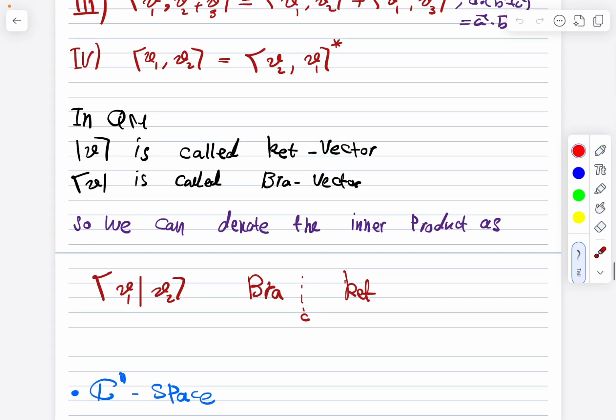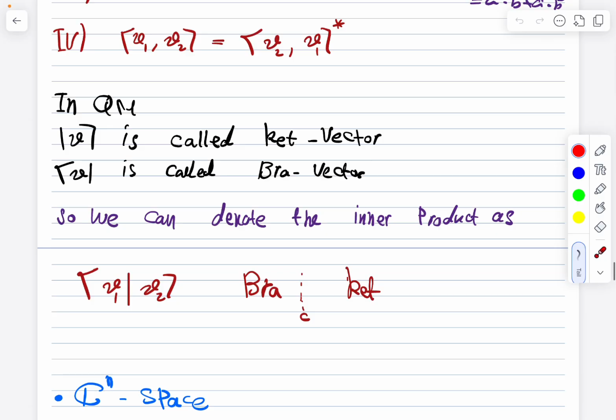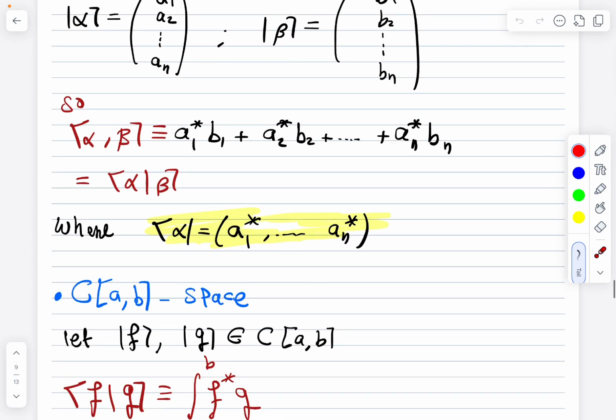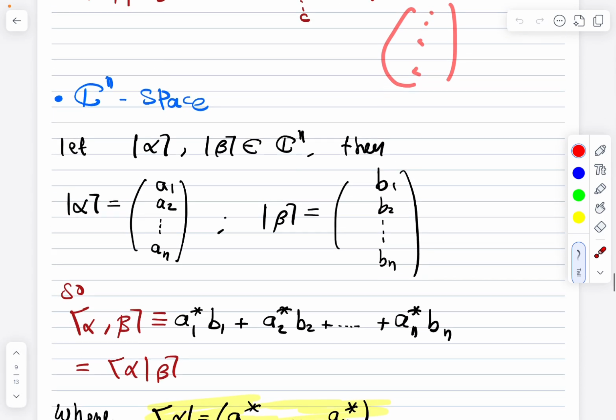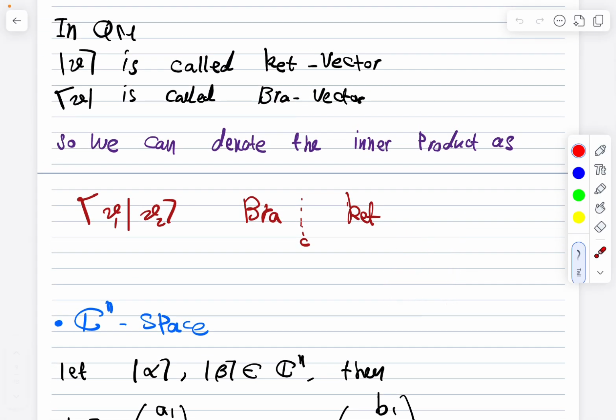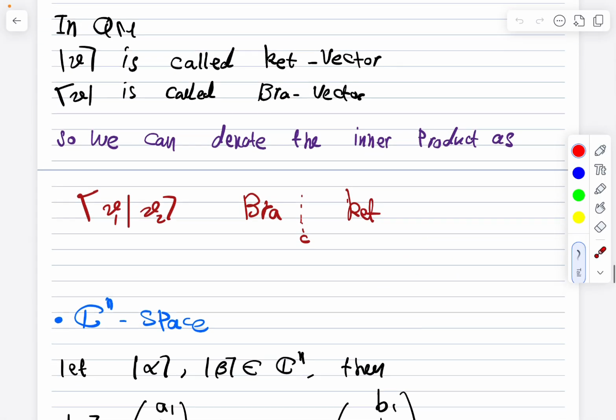Now, as I said previously, in quantum mechanics we will deal only with two Hilbert spaces, or two vector spaces. The first vector space is the Cn space, the space where you have a column of complex numbers, and the second space is the continuous function space. So let's discuss each space: how we define the inner product, and how we define the bra vector.